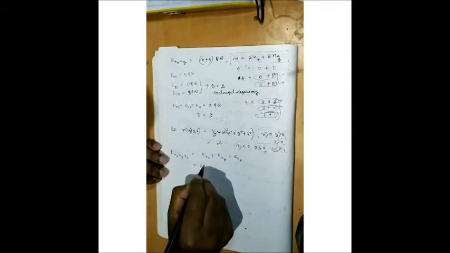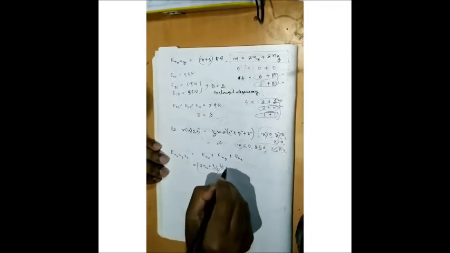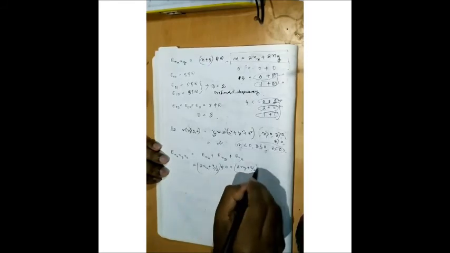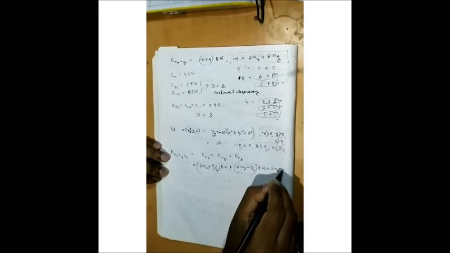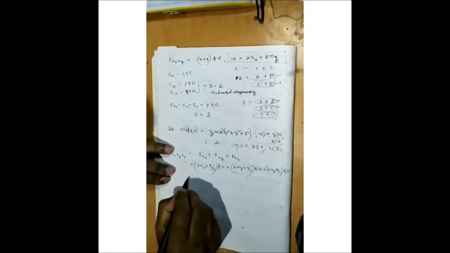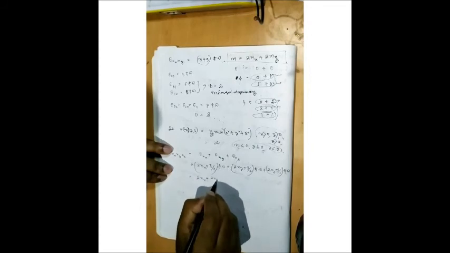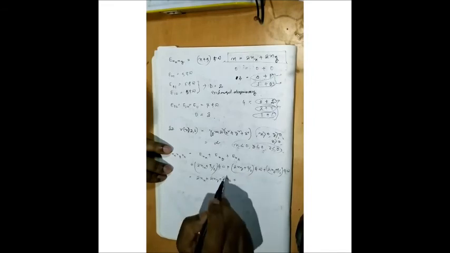So E(nx,ny,nz) I can write as E nx plus E ny plus E nz. So it will be (2nx plus 3/2) ħω plus (2ny plus 3/2) ħω plus (2nz plus 3/2) ħω. So 2nx plus 2ny plus 2nz plus 3/2 plus 3/2 plus 3/2.